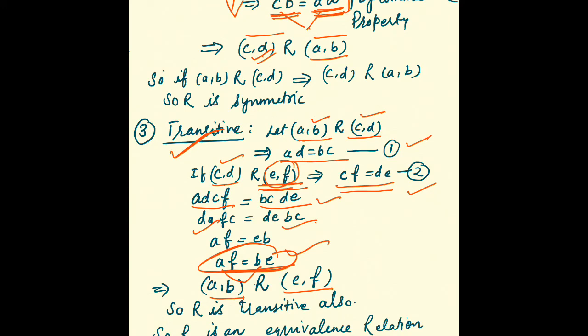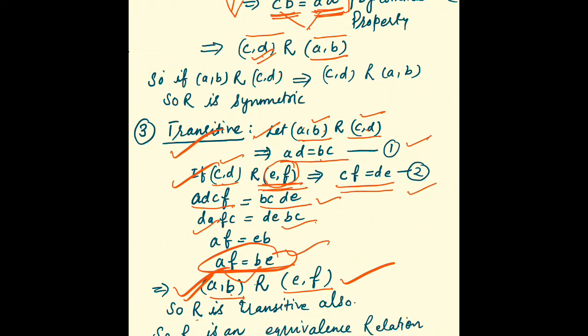I took these two relations, AB relating to CD and CD relating to EF, and now I am saying that AB is also relating to EF. So this relation is transitive also, since it is following all the conditions.